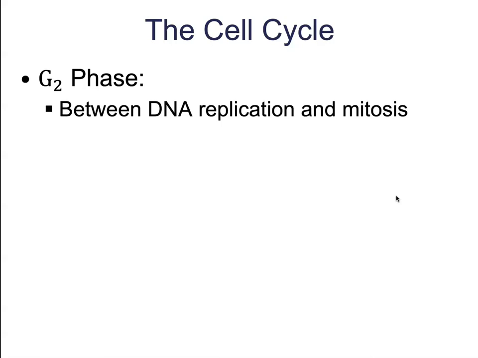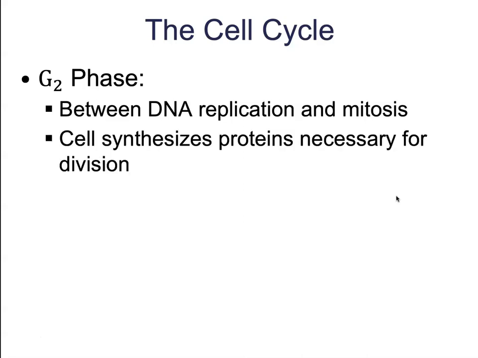Then we move into the G2 phase. This is the stage between DNA replication and the beginning of mitosis. During this stage, the cell is going to make all of the proteins that will be used in cellular division. It makes the proteins that are going to be necessary for creating those spindle fibers that are going to be responsible for organizing and arranging the rest of mitosis.